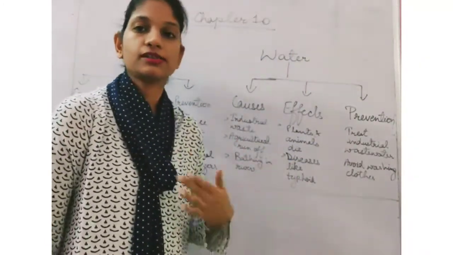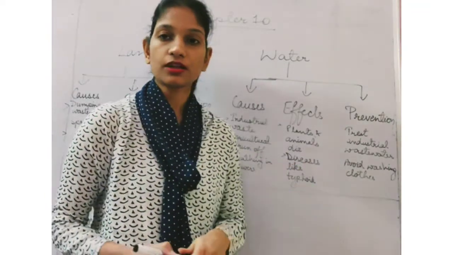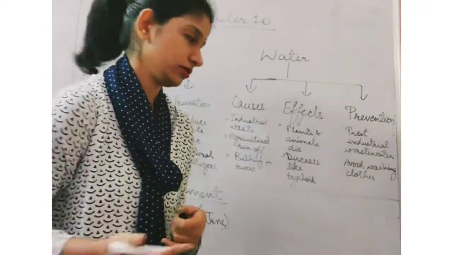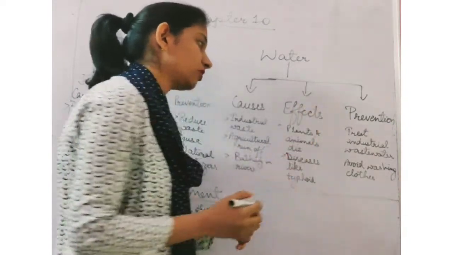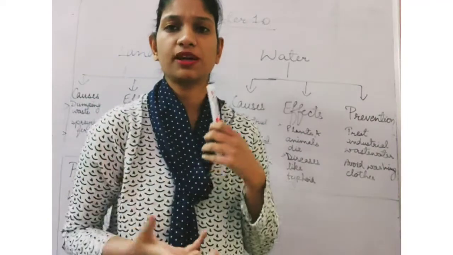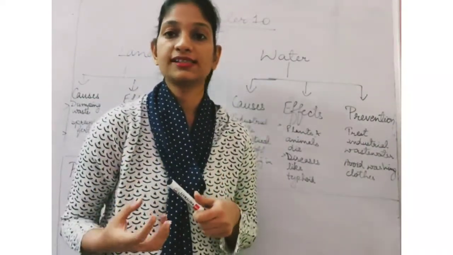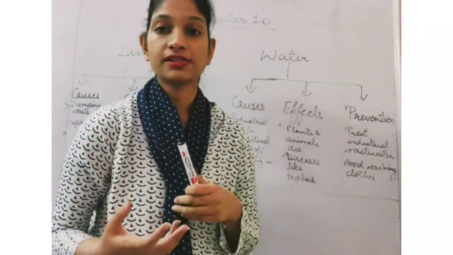Then the other reasons are bathing in rivers, washing clothes in rivers. Obviously, that will also pollute the water. What are the effects of water pollution? Plants and animals are dying now when the water is becoming so dirty. The level of oxygen in the water is decreasing. That is why the aquatic animals are dying.